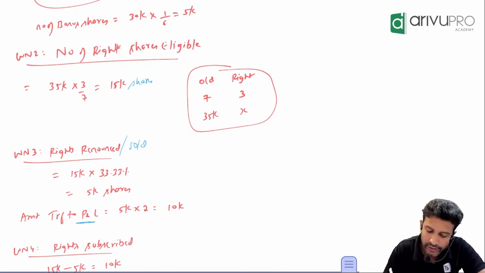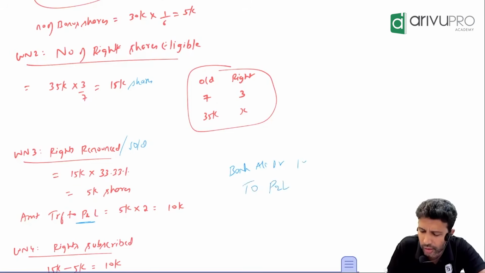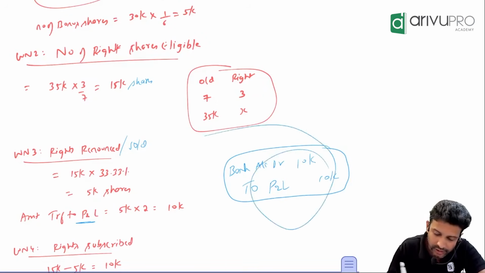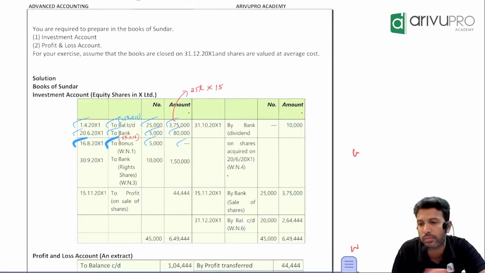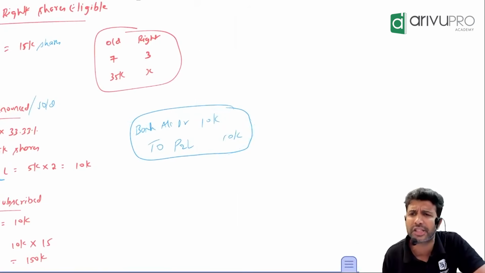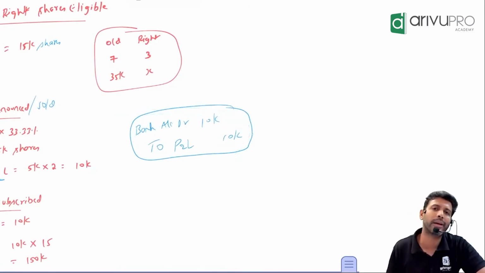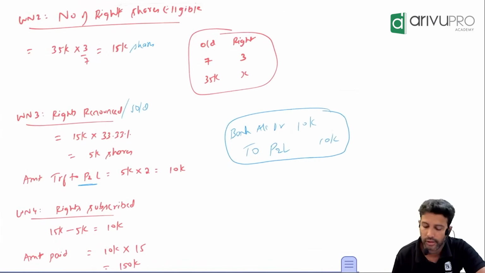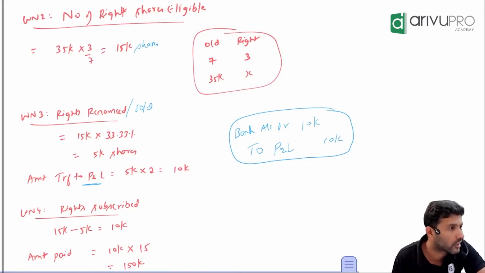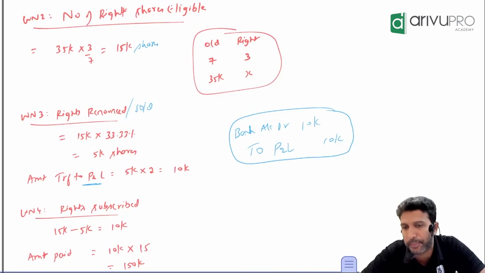So the entry for this: you can write bank account debit to rights income, or you can directly write bank account debit to P&L. Is this entry affecting the investment ledger? No. Because the entry is bank account debit to P&L. Investment is neither getting debited nor credited, so no effect. If they ask for P&L, then you'll have to post this entry. Sometimes they also ask that.